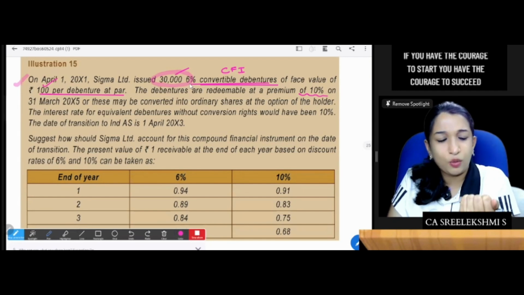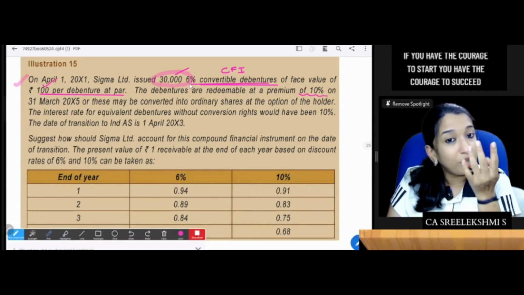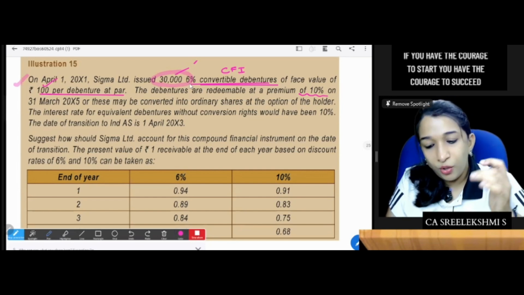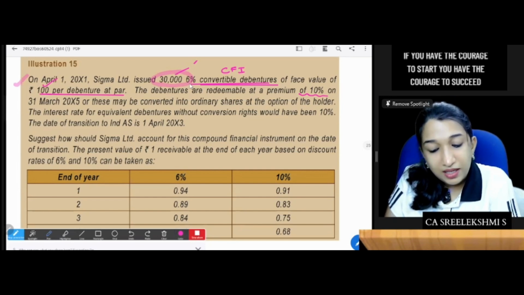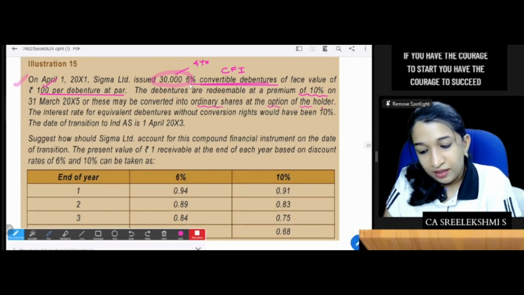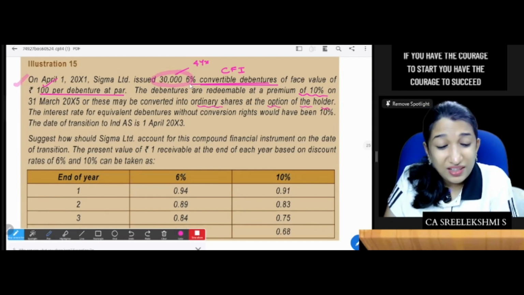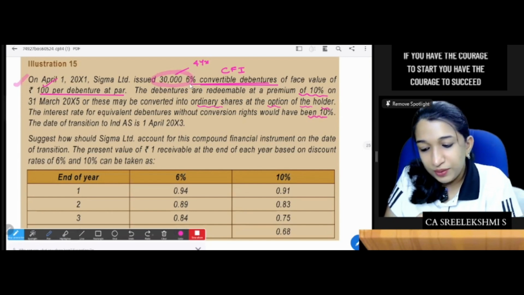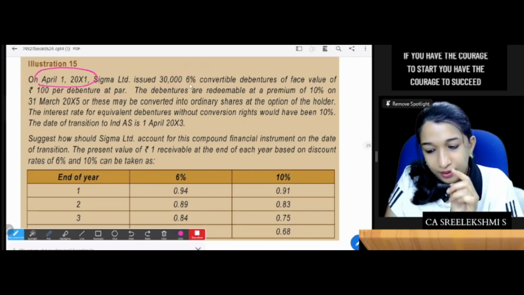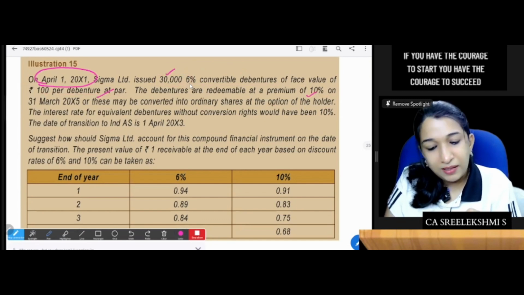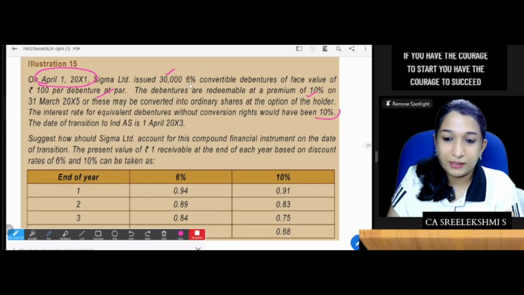So I'll definitely count: 11, 12, 12, 13, 13, 14, 14, 15. 4 years. Okay, fine. Or these may be converted into ordinary shares at the option of the holder. The interest rate for equivalent debentures without conversion would have been 10%. So you're issuing these debentures on 1st April 11. Details are given. Debentures are redeemable at a premium, or can be converted after 4 years. The interest rate for equivalent debentures is 10%.